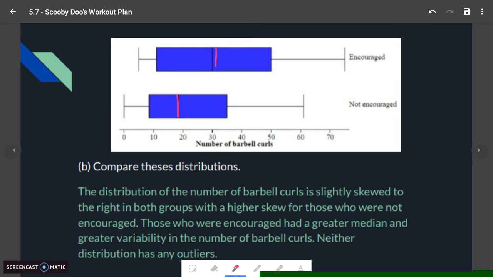One thing you can never talk about, though, from a box plot is the peaks, right? We can't tell if it's bimodal, unimodal. We don't have that. So we never want to mention anything like that from this picture because we can't tell. We don't have that definitive proof. We could say it's roughly symmetric, right? Because even though we said slightly skewed to the right, we could probably get away with a rough symmetric, but we really can't say approximately normal here yet because we have no evidence of that, right?